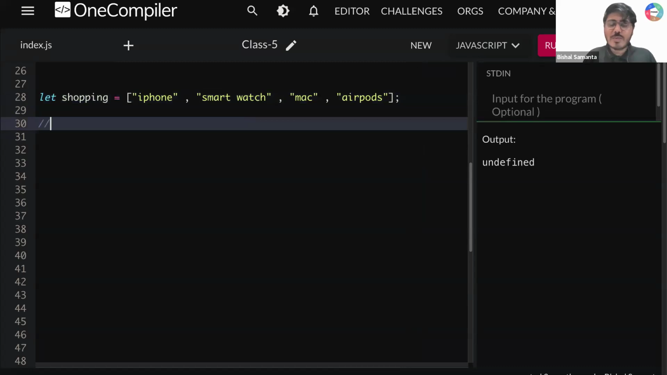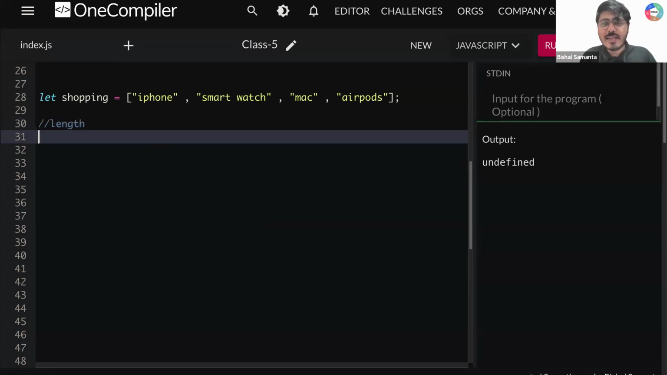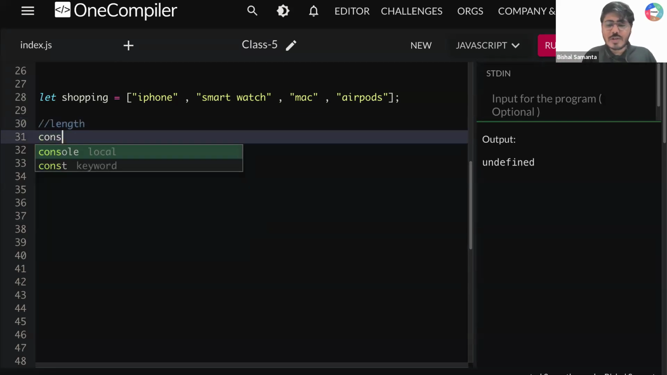Now the thing we are going to learn is how to calculate the length of that particular array. So what is length, guys? The length of an array means the number of elements present. So what is the element count? 1, 2, 3, 4. So your length will be 4 only, guys. So how to calculate length? Very simple.